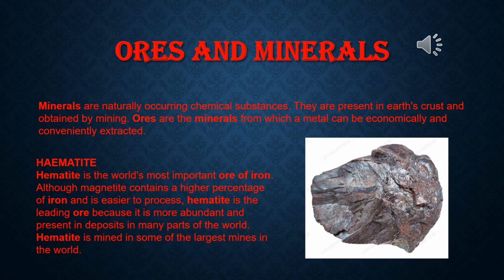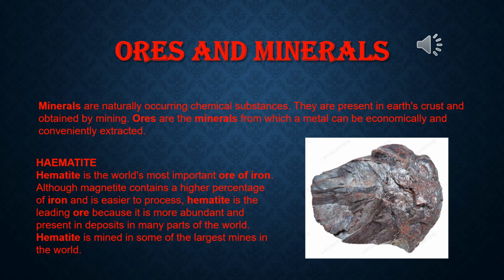The minerals from which metals can be extracted easily and profitably are called ores. So the mineral hematite, from which iron can be extracted easily and profitably, is the ore of iron. On the other hand, although iron pyrites, that is FeS2, contains enough iron, pure iron cannot be extracted from this mineral profitably. So iron pyrites is not the ore of iron.